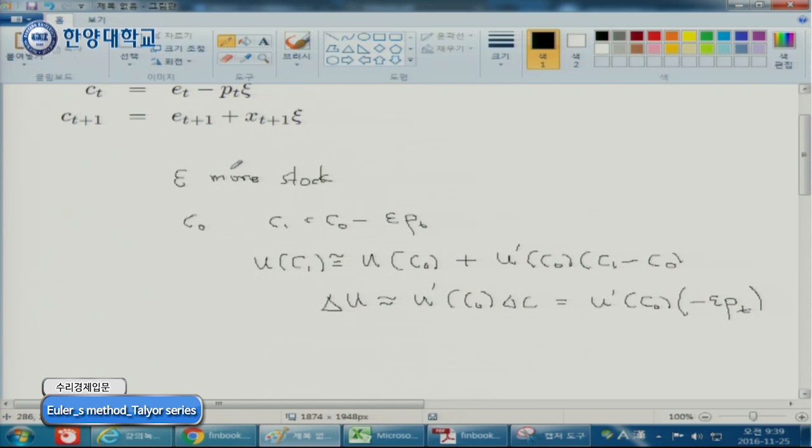Because this is the change of consumption, and this one minus this one is the change of happiness. Well, this is intuitive.